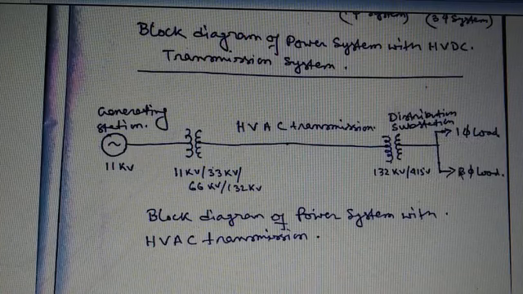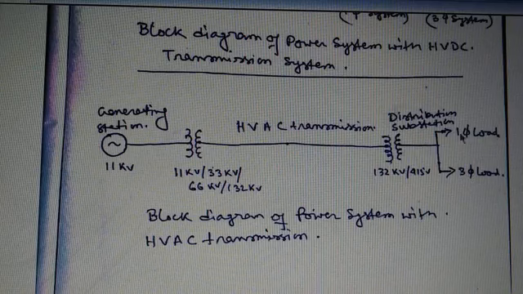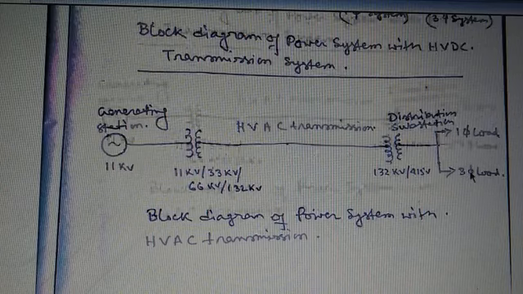Different types of loads are present in our power system, like domestic load, industrial load, commercial load, municipal load, traction load, etc. For single phase loads the voltage is 230 volt, and for three phase loads the voltage is 415 volt.